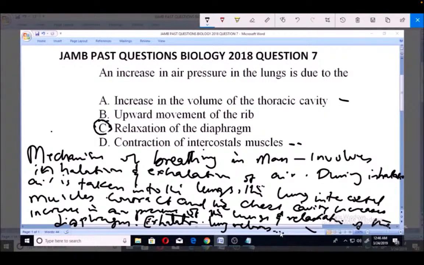The diaphragm contracts, unlike in inhalation where the diaphragm relaxes, and there is decrease in lung pressure. So most of these things happen in inhalation, but what actually causes the increase in pressure of the lung is the relaxation of the diaphragm, and that makes option C the right answer.